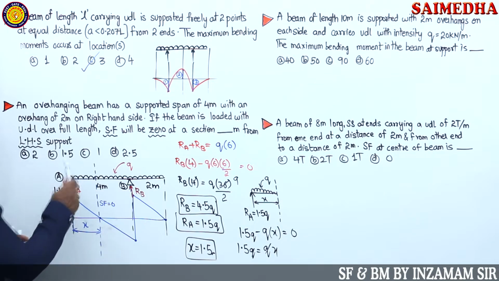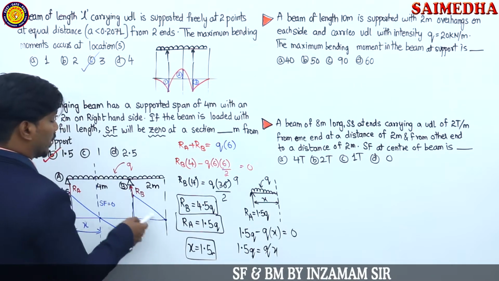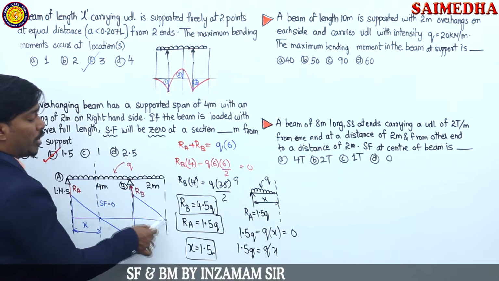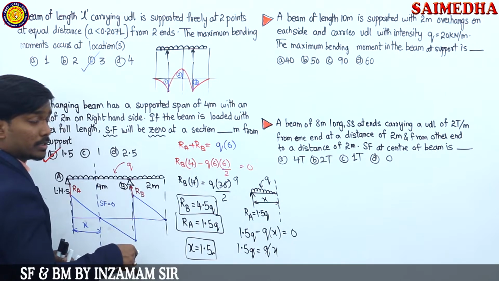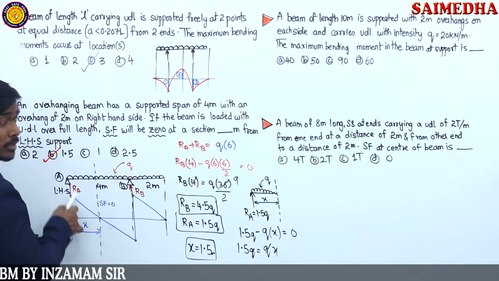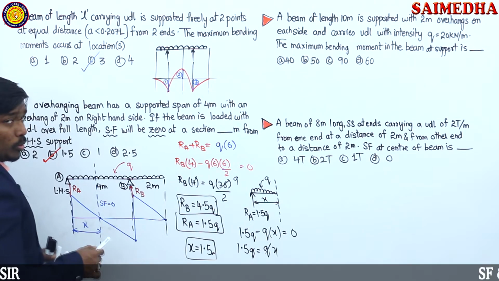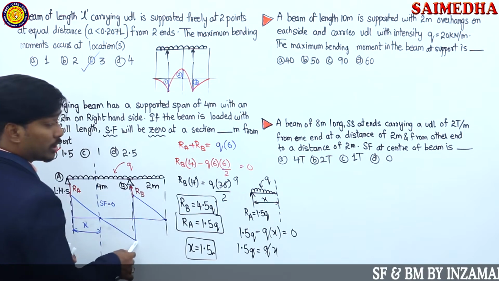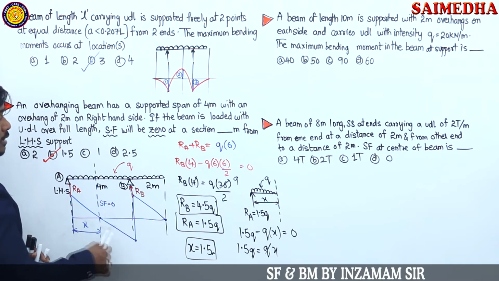So what is the correct answer guys? Now option B is going to become your correct answer. First of all, you should be able to remember guys, we need to understand the diagrams, how to draw the diagram. Because there is a UDL, how we are drawing this diagram guys, an inclined line. Here we have a support, so suddenly it changes, and again there is a UDL, so the line changes. So here we can say that this is the point guys where the shear force is becoming 0. It is the point where it changes from positive to negative. Since it becomes 0 at this point, this point is calculated from the left hand side.